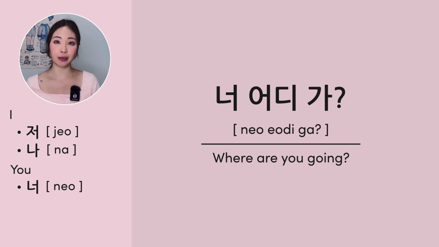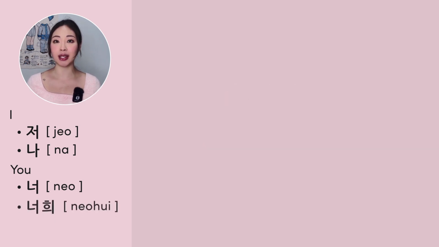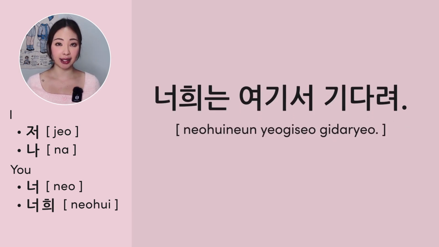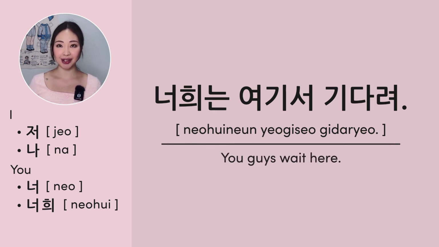The plural form for the pronoun you is 너희. It is used casually when talking to several people. For example, 너희는 여기서 기다려. This means you guys wait here.